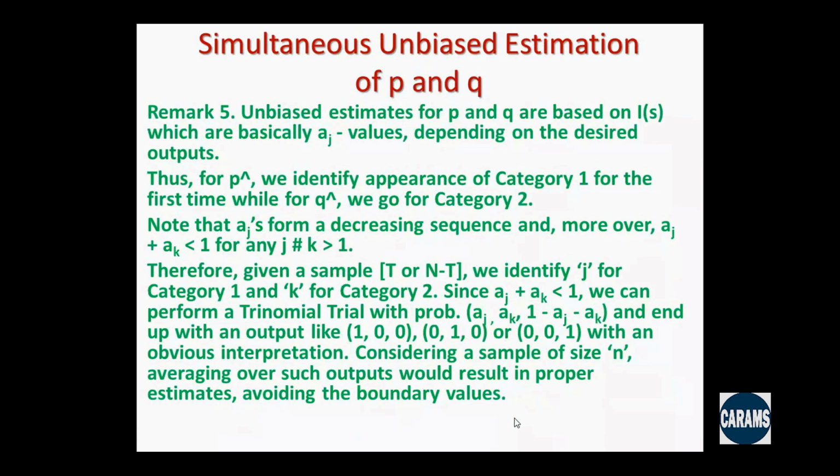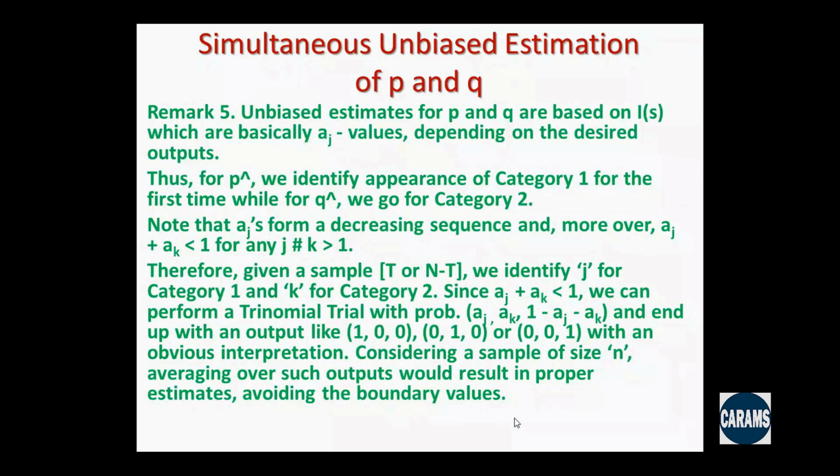So for P hat, we identify appearance of category 1 for the first time in the sample. While for Q hat, we identify appearance of category 2 for the first time in the sample. Note that these A sub J, it's interesting to note, A0 equal to 1, A1 equal to half, A2 equal to 3 over 8, and so on.